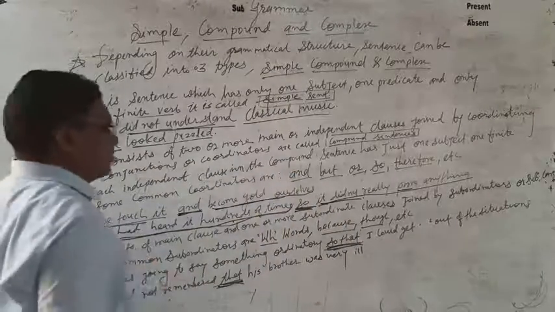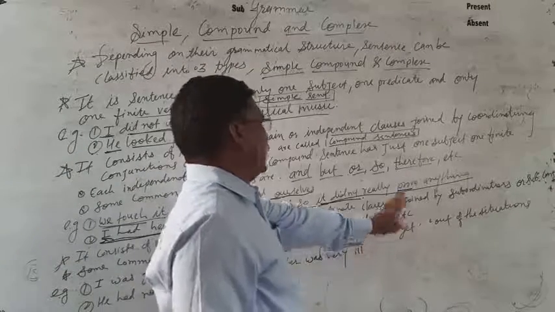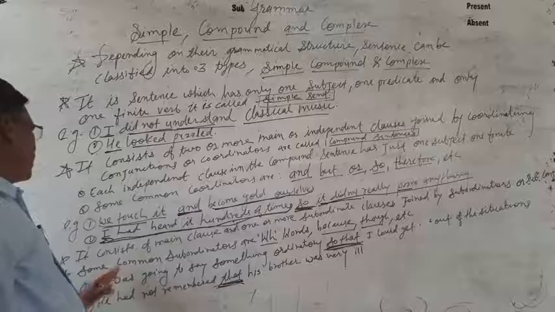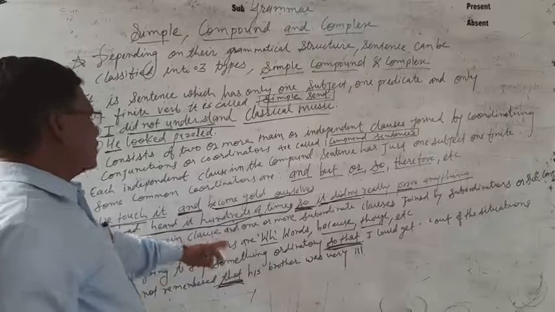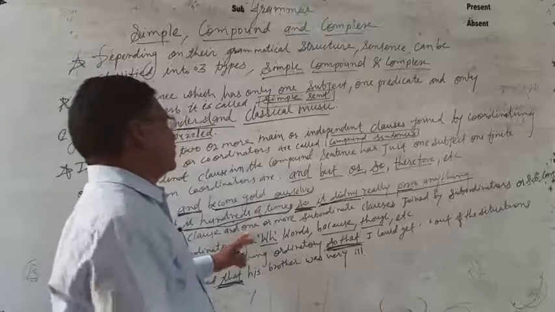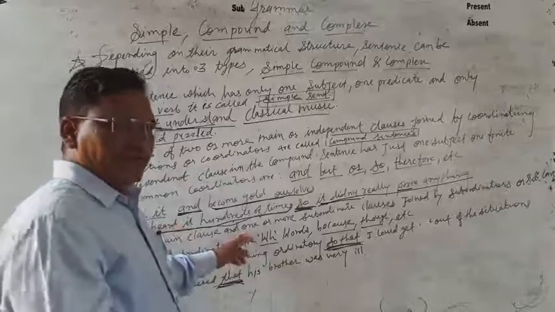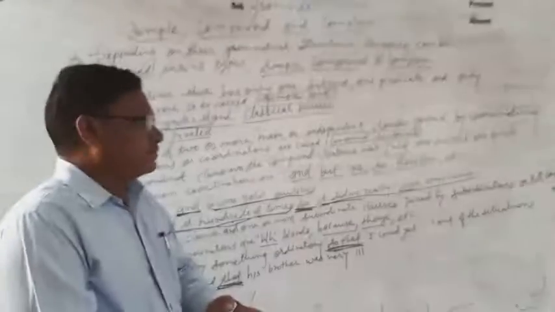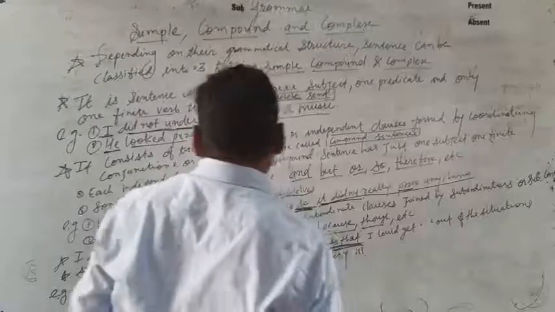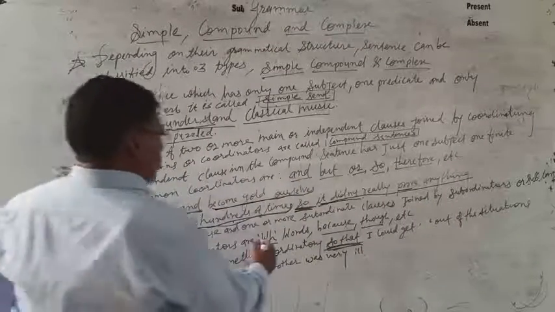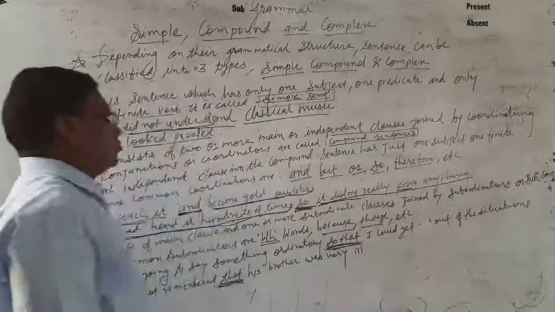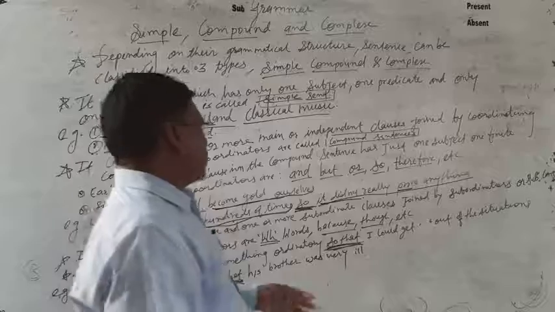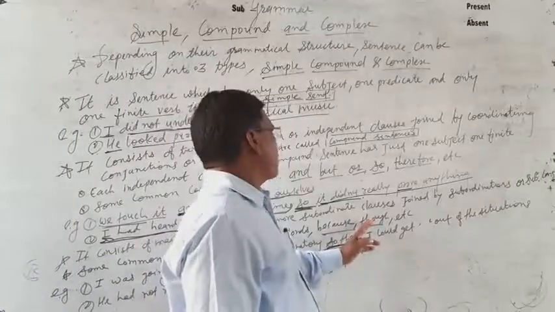Some common subordinators are WH words, because, though, etc. So if you see in a sentence that clauses are joined by WH words, or because, or though, these types of sentences are called complex sentences.